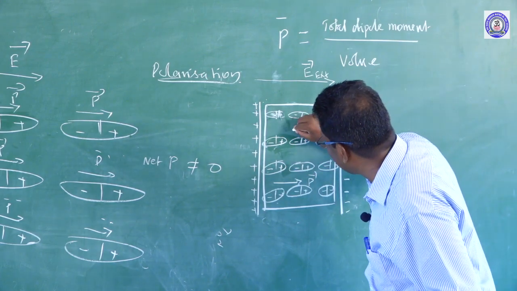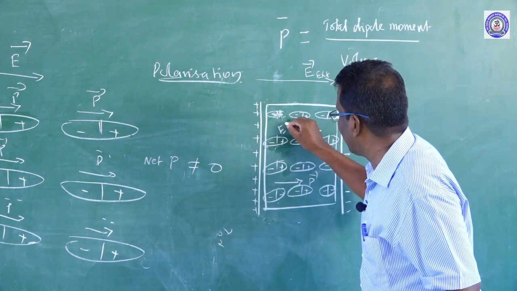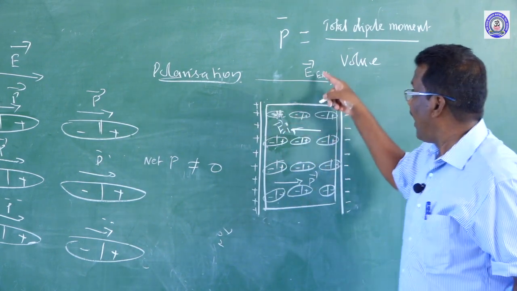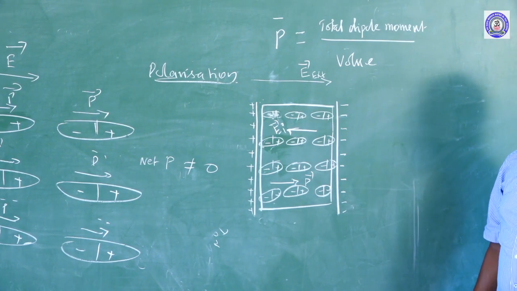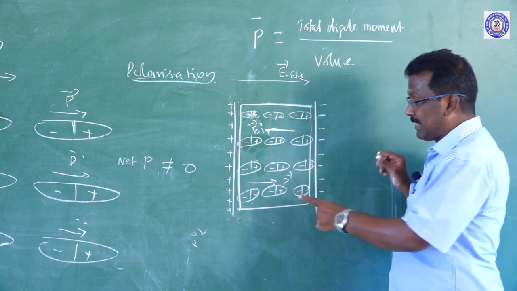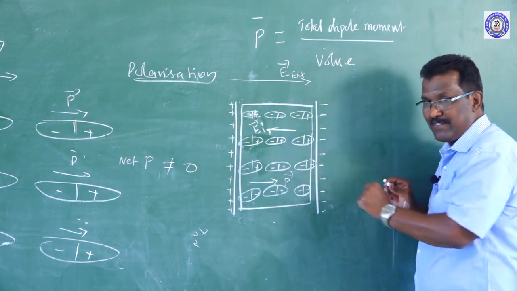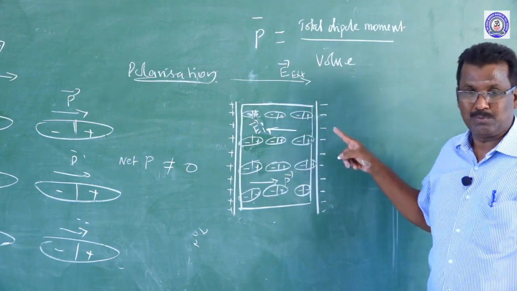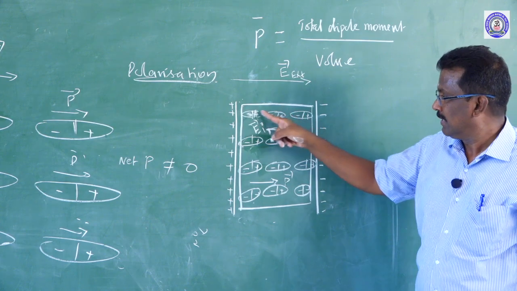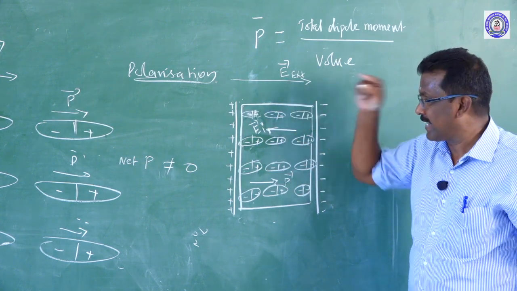So, in this dielectric, the induced electric field E_i acts opposite to the direction of the external electric field. Whereas the dipole moment of the dielectric acts along the direction of the electric field, the electric field produced by this dielectric molecule is opposite to the applied electric field.